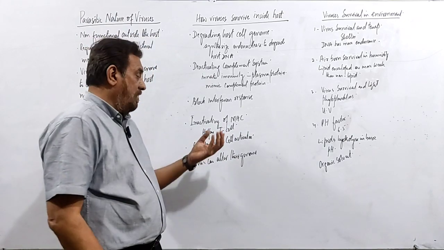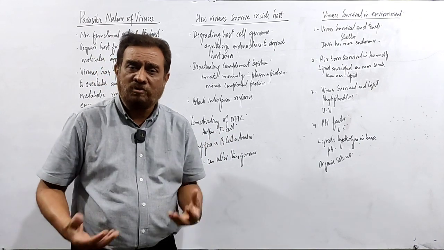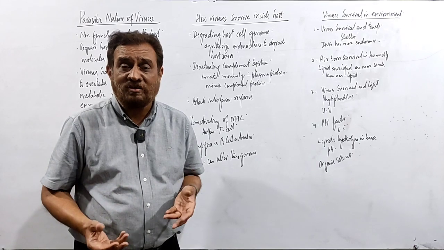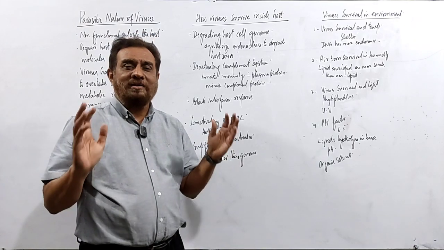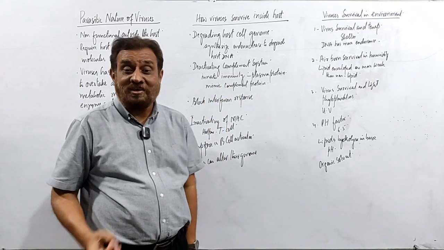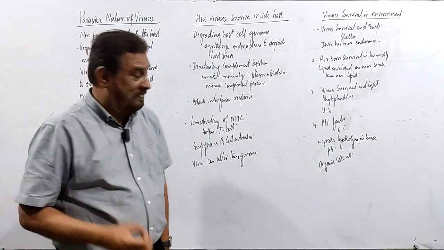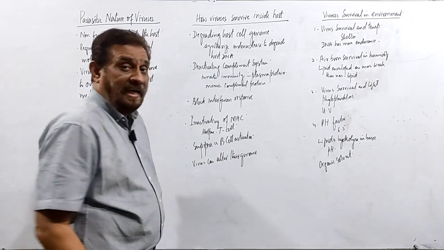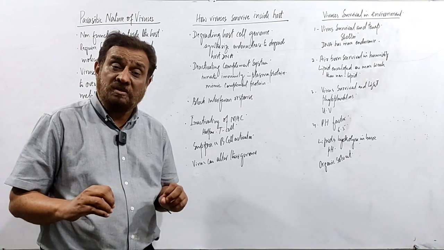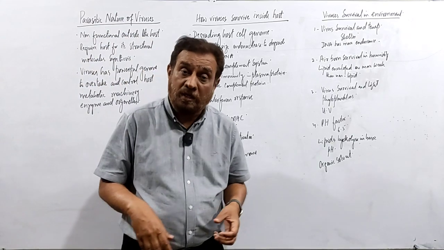The virus comes and destroys these helper T cells. Now the body is unable to recognize the invader, the virus which gets into it, and the virus will enjoy in the body because no one can recognize it as the invader.